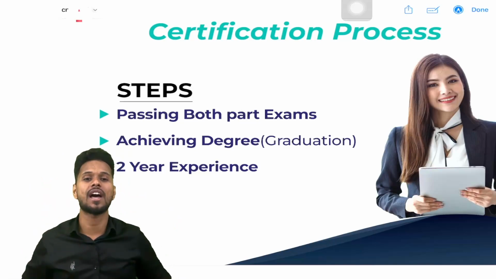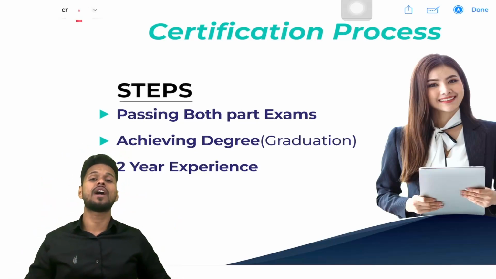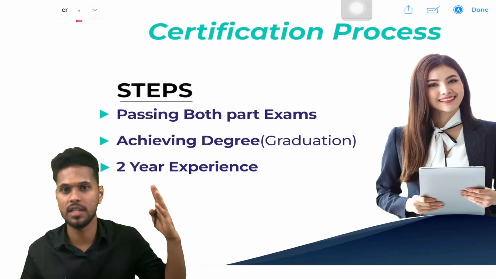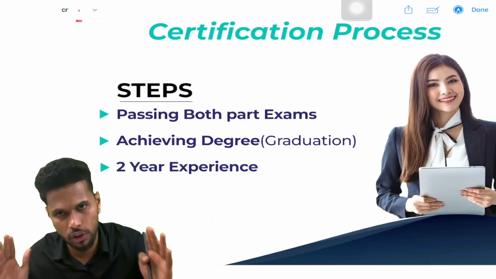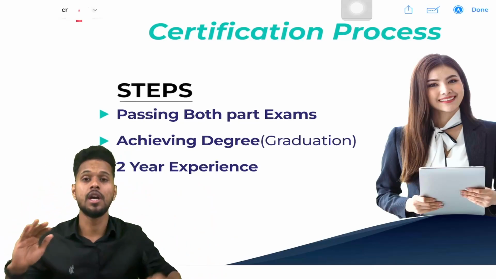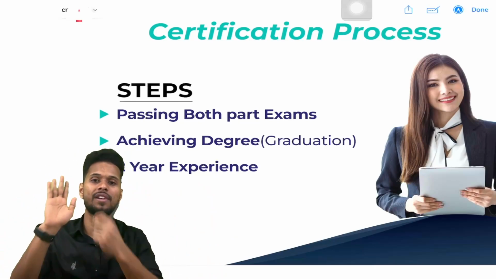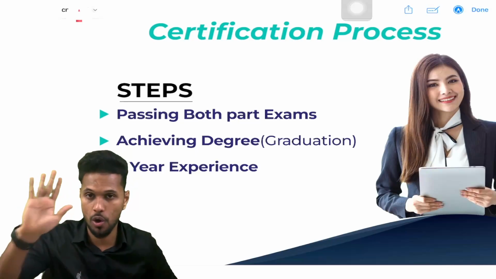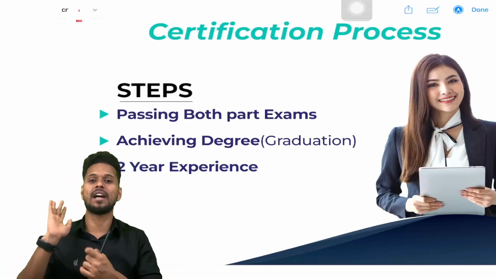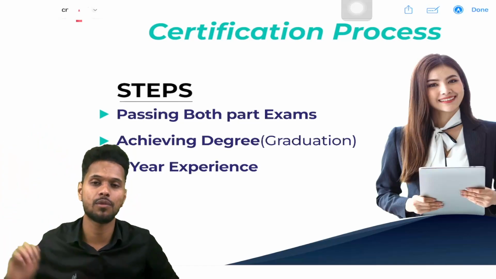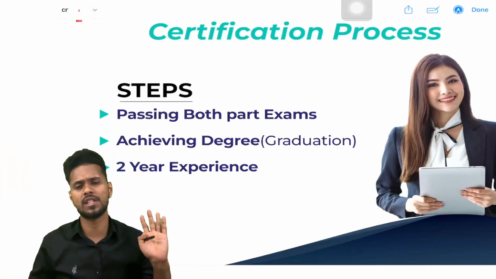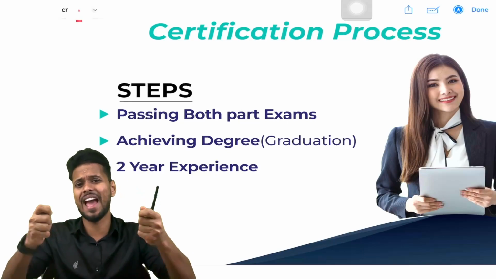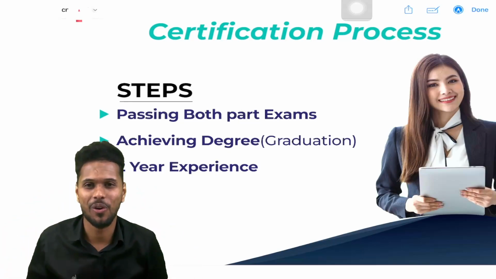Many students ask a doubt like that: sir, we get the certificate after 2 or 3 years, so how do we enter a job? I'm telling you, in order to enter a job, you don't need the certificate, because once you complete part 1 and part 2, they will send a mail to your own email saying you have completed the CMA. With that mail, we can attend interviews and enter a job, okay. This certification process is only for getting the certificate in hand and to frame it, only for that, okay.